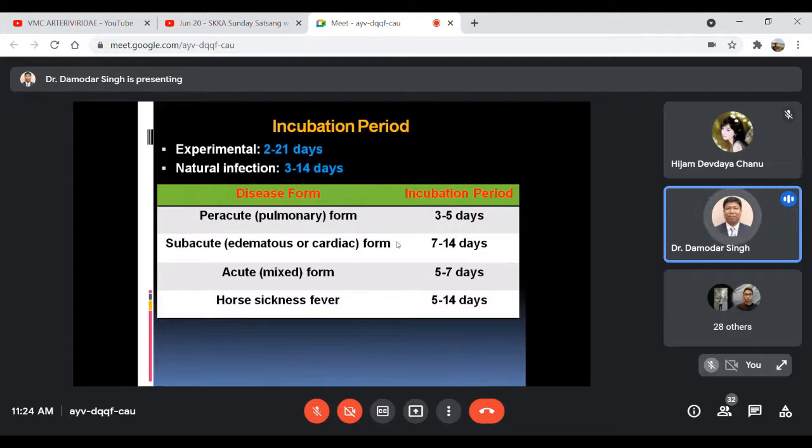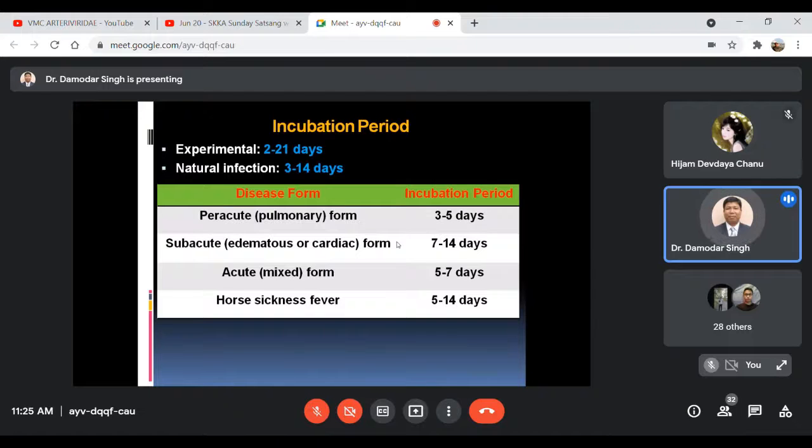When we are talking about the incubation period, experimentally it may take 2 to 21 days. In natural infections, it is usually 3 to 14 days. The incubation period varies according to the form of the disease: for the acute pulmonary form, 3 to 5 days; for the subacute cardiac or edematous form, 7 to 14 days; for the mixed form, pulmonary and cardiac, 5 to 7 days; and for the mild form, horse sickness fever, 5 to 14 days.